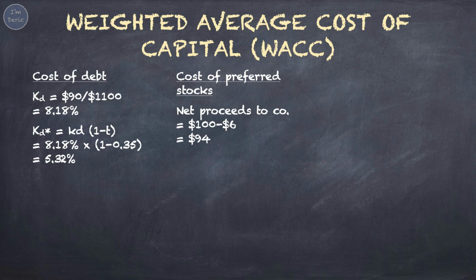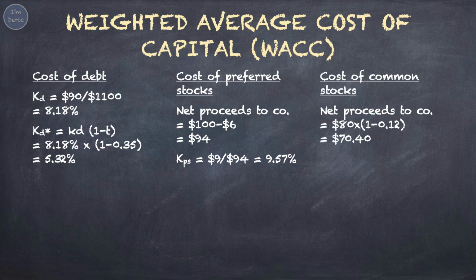Next, for the cost of preferred stocks, net proceeds or net price equals $100 minus $6 equals $94. So the cost of preferred stocks equals $9 over $94 equals 9.57%. Lastly, for the cost of common stocks, net proceeds or net price equals $80 times 1 minus 0.12, 12% is the flotation cost, net price equals $70.40. Then the cost of common stocks equals D1 over P0 plus G. $2 times 1.12 to get D1, P0 is $70.40, G equals 0.12, so the cost of common stock equals 15.18%.